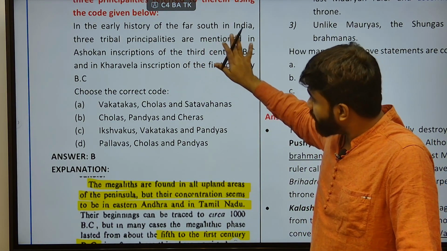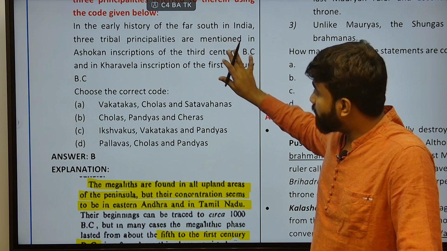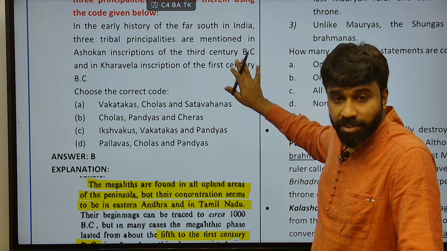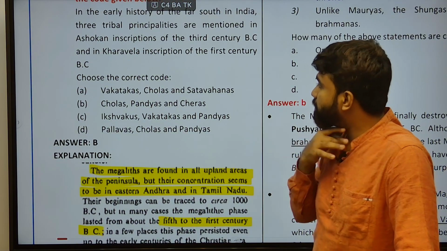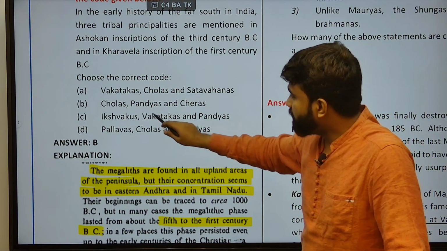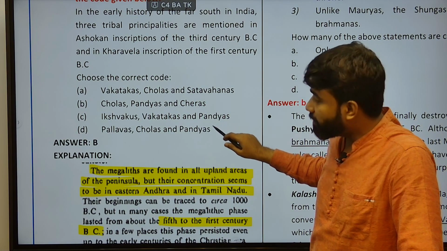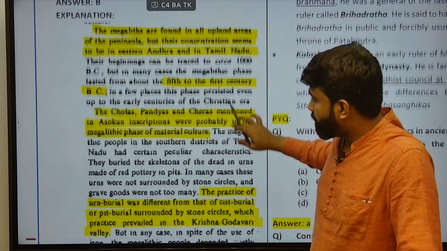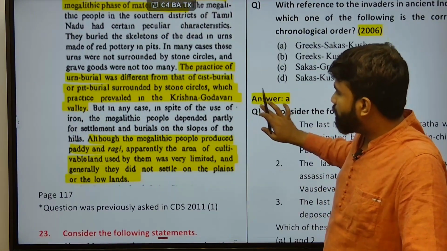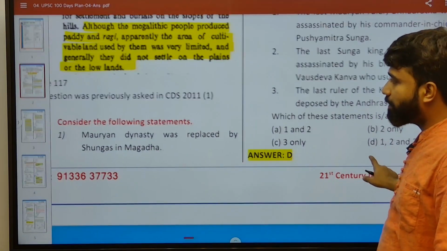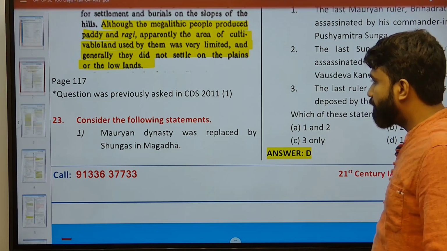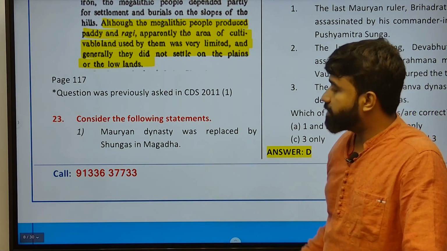These were mentioned in the Ashokan inscription. This is also important, the Kharavela inscription, of the Odisha king Kharavela, this inscription is also important. It mentioned these tribal principalities of the southern part of India, Chola, Pandya, Chera. You all know that the explanation about the port cities and the capital cities of the Chola, Chera, Pandya was already given.